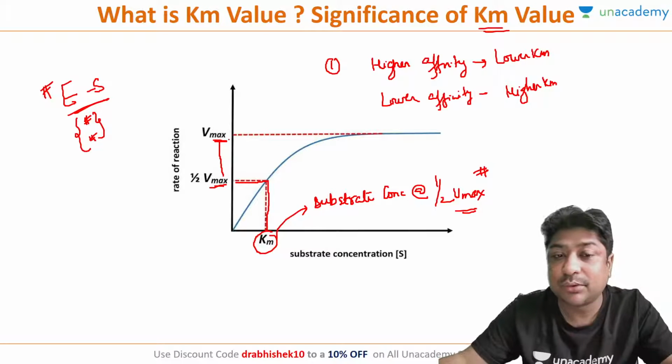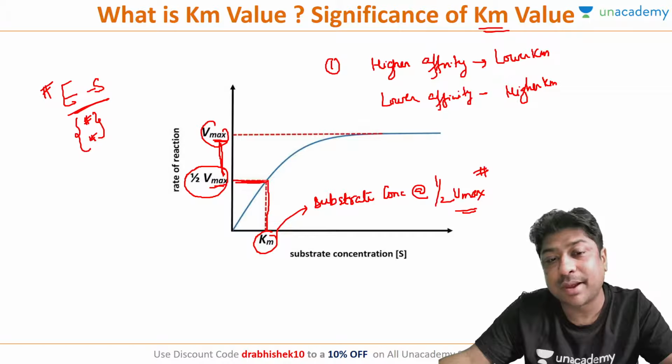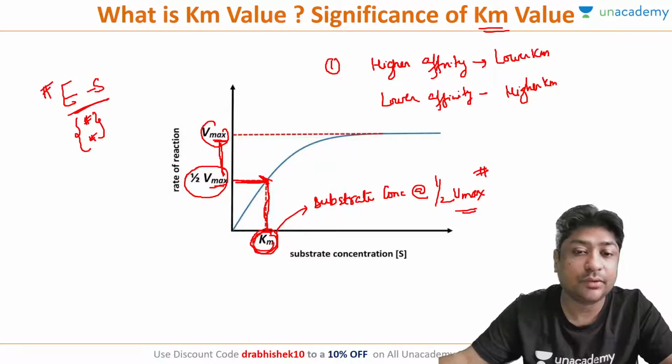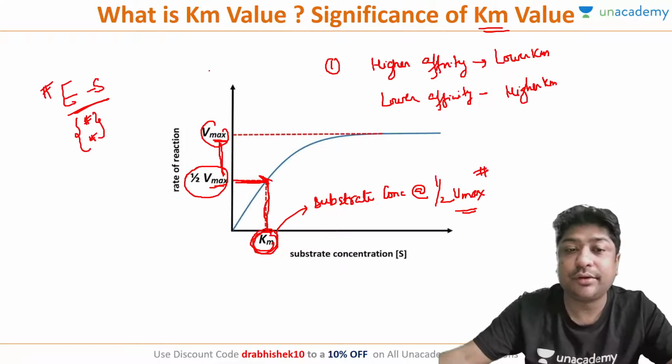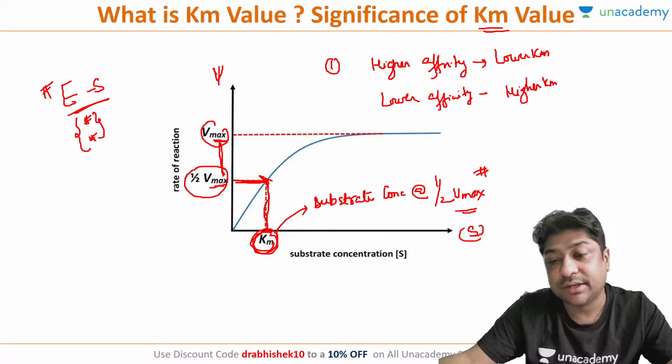Km is very simple to calculate. First, you take the Vmax and get the half Vmax, and then you plot this half Vmax. Wherever it cuts, just drop to the substrate concentration, and there is your Km value. Okay. Now, this was when we were plotting velocity by substrate.